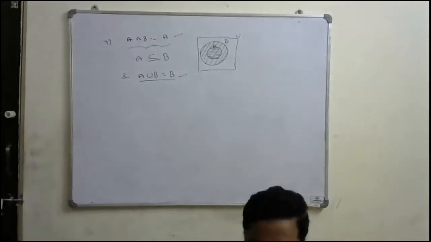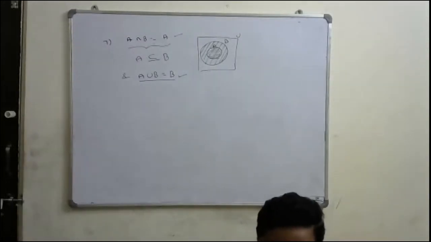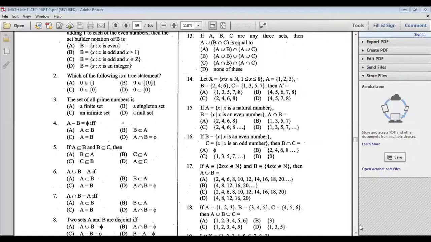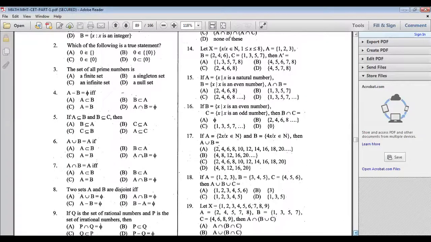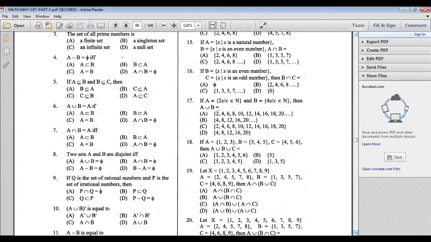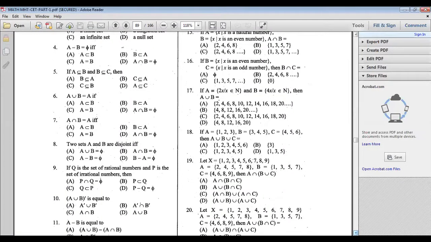Next, look at the next problem. Observe problem number 8. Two sets A and B are disjoint. Then what is the condition? Disjoint means there is no common element, no intersection. A intersection B is equal to phi. That is called a disjoint set. So option B.